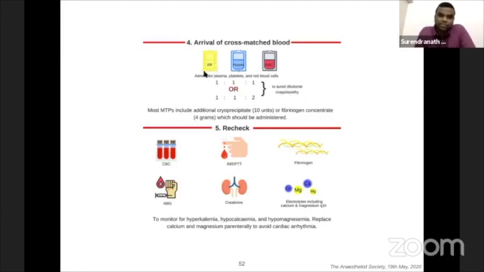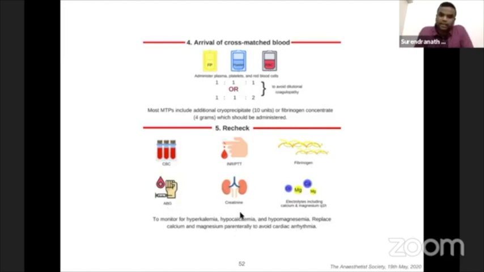So early usage of fresh frozen plasma and platelets in massive transfusion protocol is advised. If possible, use cryoprecipitate or fibrinogen concentrate much early to avoid mortality. So you have to recheck with a lab complete blood counts, recheck INR, PTT, check for fibrinogen, achieve at least 100 milligram per deciliter. If it is an obstetric hemorrhage, achieve at least 150 milligram per deciliter. Look for frequent ABGs to avoid acidosis.